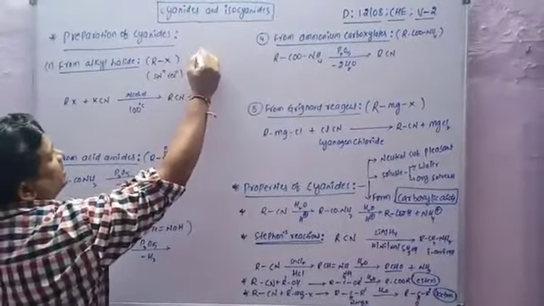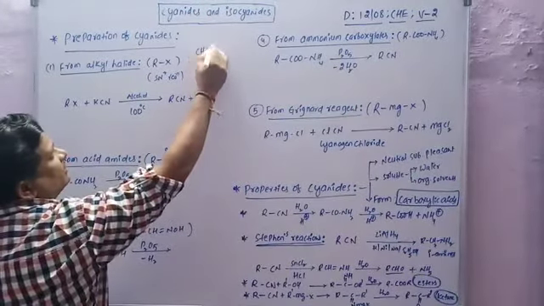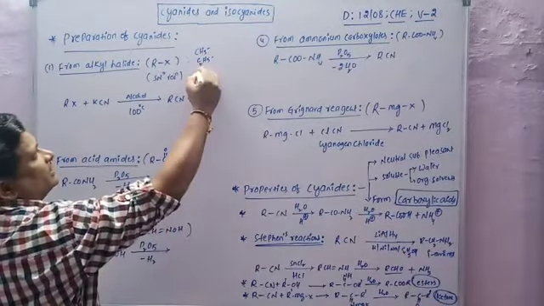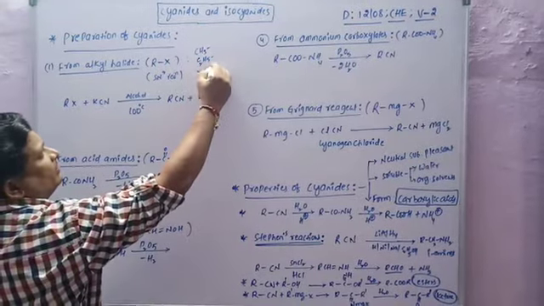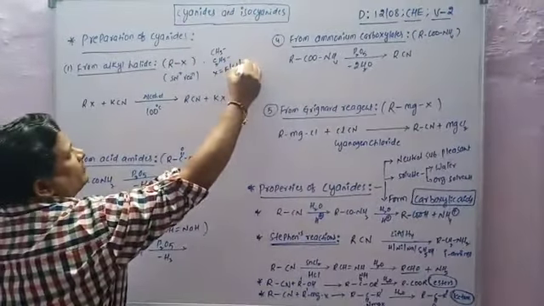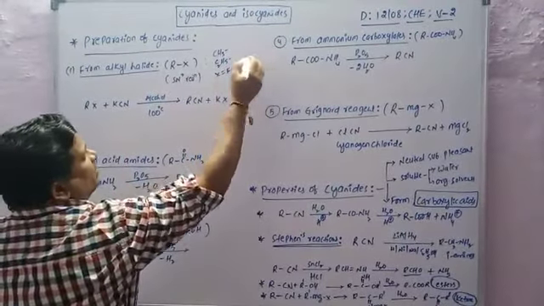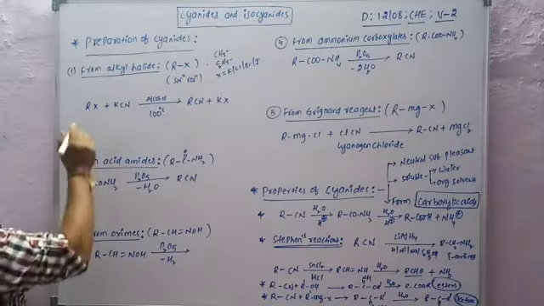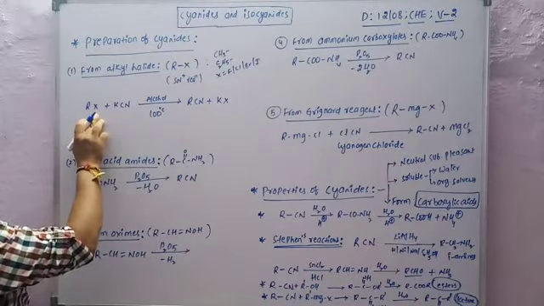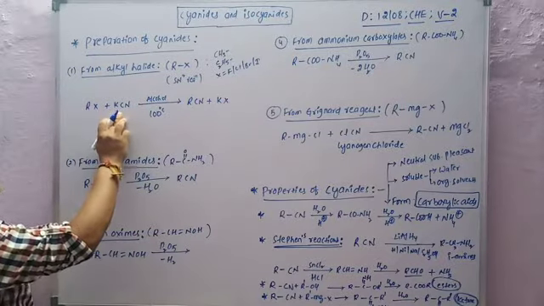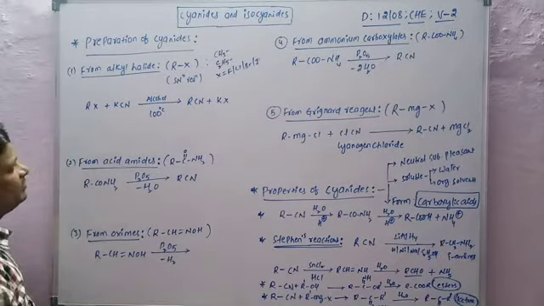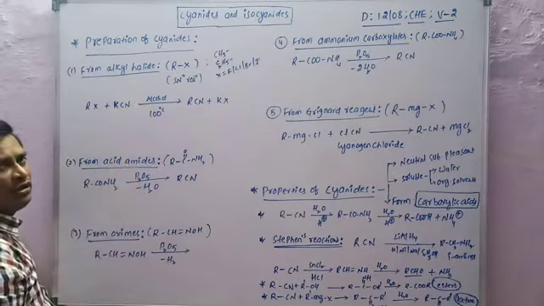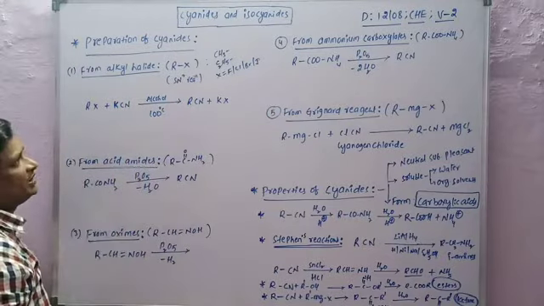R is generally methyl, ethyl, propyl like that, wherein X is fluorine, chlorine, bromine and iodine. These are the halogens. So the alkyl halide RX reacts with potassium cyanide, KCN, in the presence of alcohol at 100 degrees centigrade temperature.